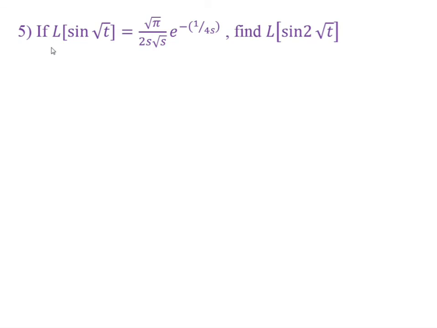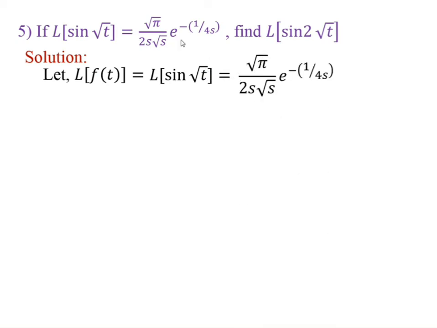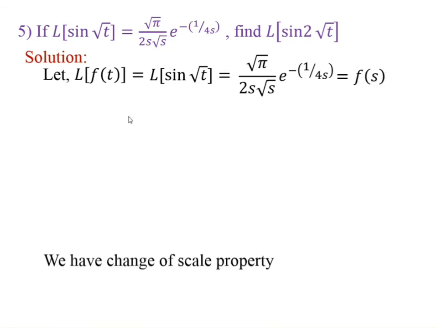Example number 5. If Laplace of sine of root t is equal to square root pi upon 2s into square root of s into e to the power minus 1 upon 4s, find Laplace of sine of 2 into square root of t. Solution is here. Let f of t is equal to sine of square root of t. Then its Laplace is equal to square root pi upon 2s into square root of s into e to the power minus 1 by 4s. Therefore, this is equal to f of s.